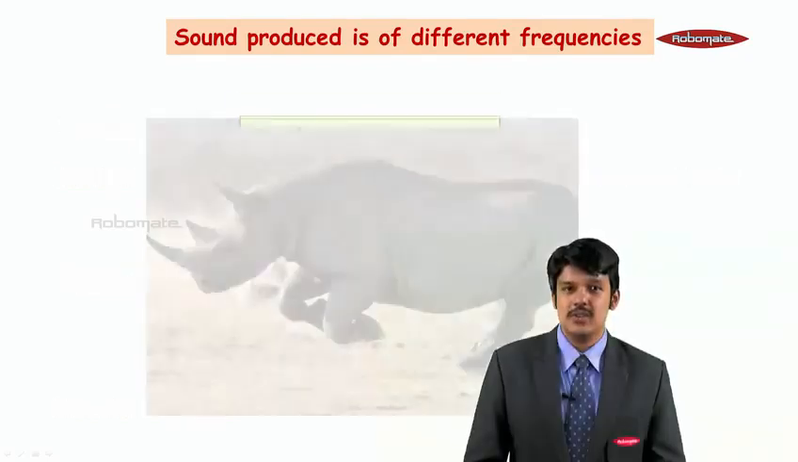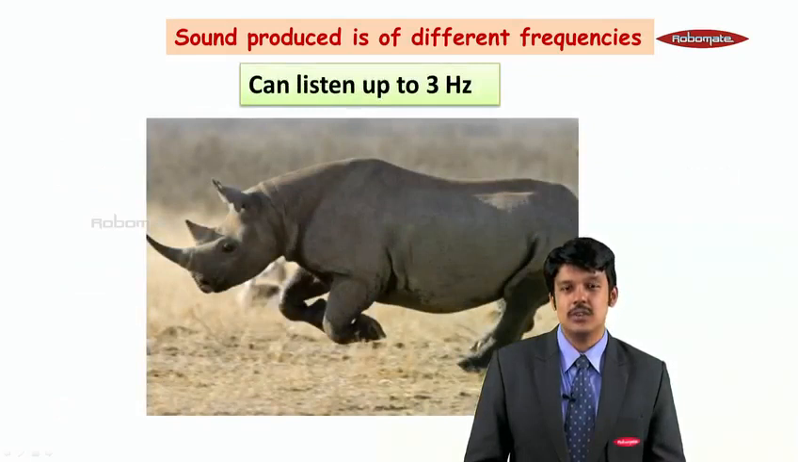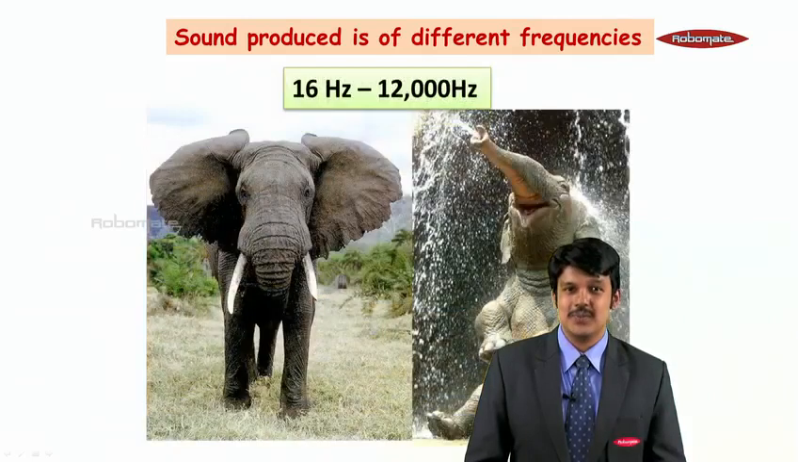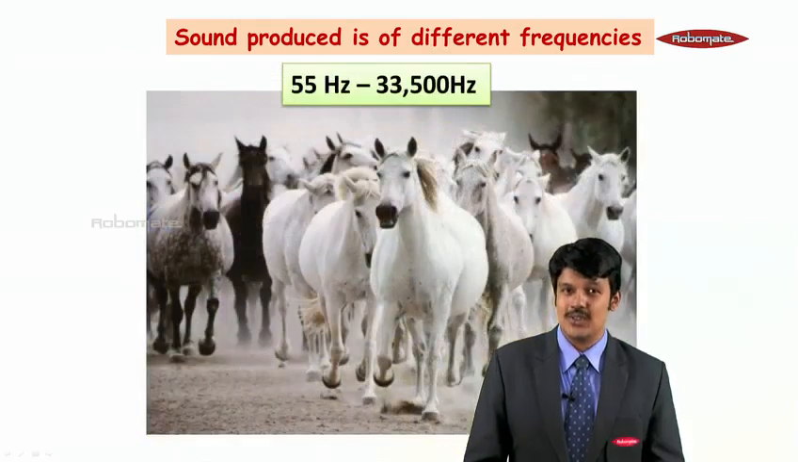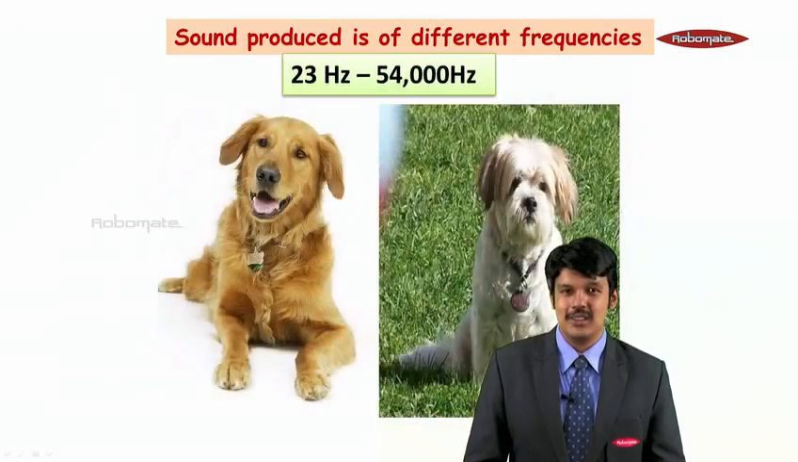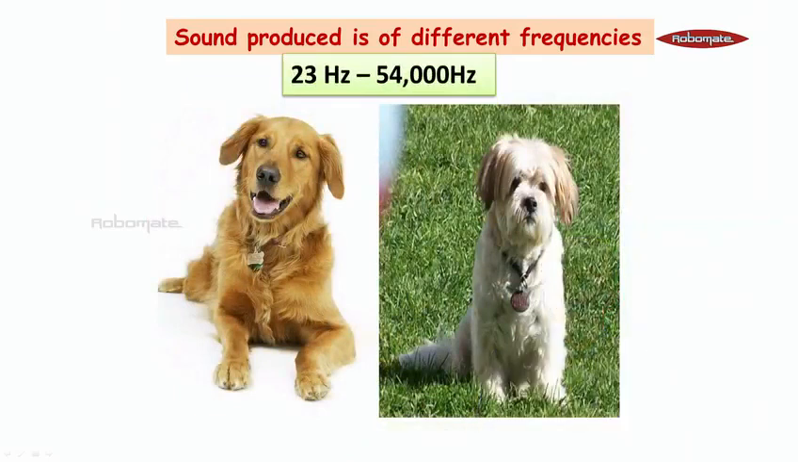Let us see some examples of inaudible sound. A rhino can listen to a frequency up to 3 hertz. An elephant hears a sound between 16 hertz and 12,000 hertz. A horse hears a sound between 55 hertz and 33,500 hertz. A dog can hear a sound between 23 hertz and 54,000 hertz.